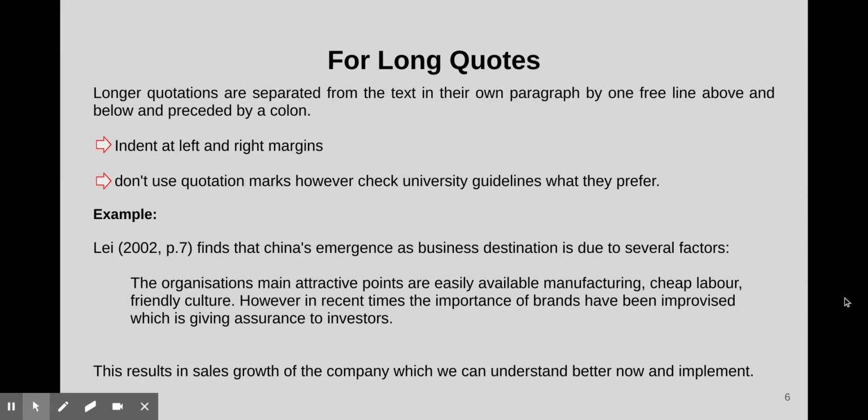Longer quotations are separated from the text in their own paragraph, by one free line above and below, and preceded by a colon, as you can see in the example. The left and right margins are indented. Don't use quotation marks, however, check what your university guidelines prefer.